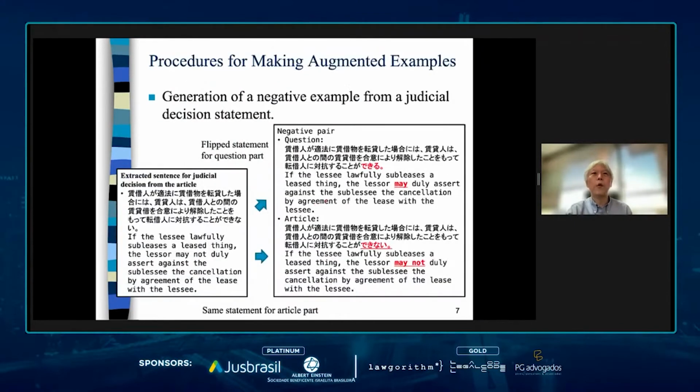This is an example of making an augmented example. This is the original statement, and it says that it may not. So we copy this statement to the article part. However, for the question part, we remove not from it. Because of that, this article cannot entail this question statement.